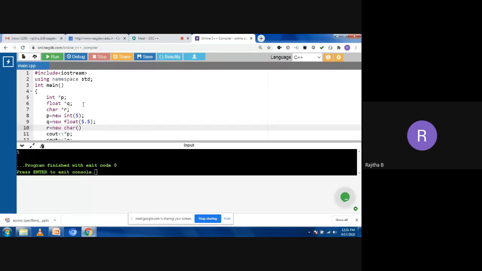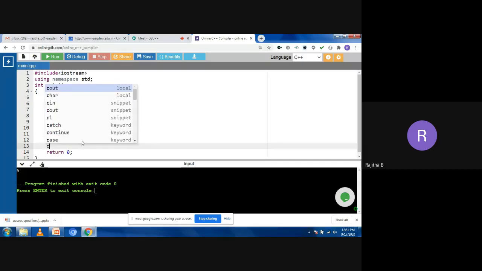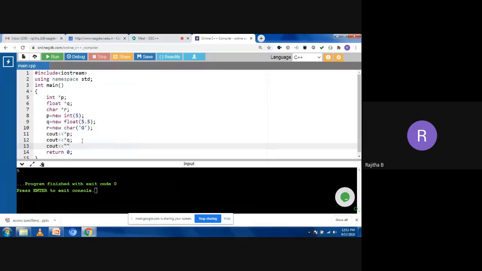I want to take the character value in single quotes. When you are taking a character, you need to take single quotes. Suppose it is G. My character is G. Now I want to print that value also, so I need to take the cout statement: cout star r.